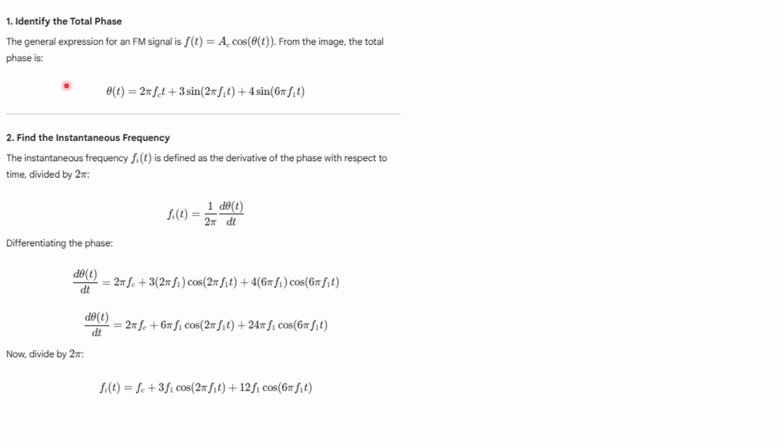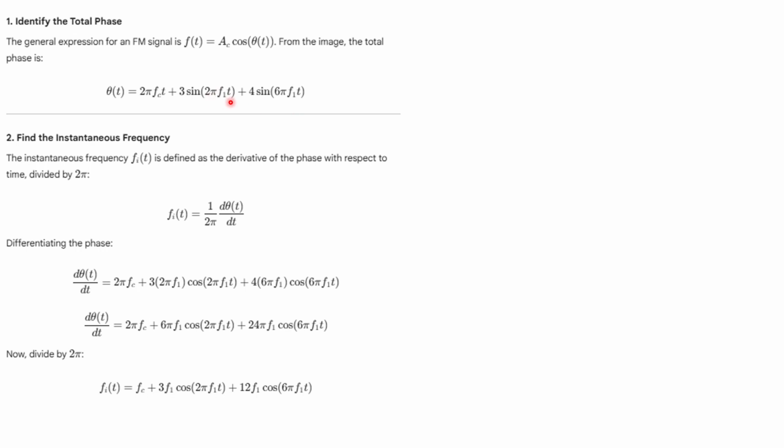So here you can see, first of all your phase is given. As per your question, your carrier is A_c cos theta_t. If you equate, then theta_t is this one, as given in your question. Here 2 pi f_c t is omega_c t, and this is your omega_1 t and omega_2 t. Now f1 is given and fc is also given. So fc is your carrier, and f1 and f2 are both f1 only, so both are the modulating signal only, right?